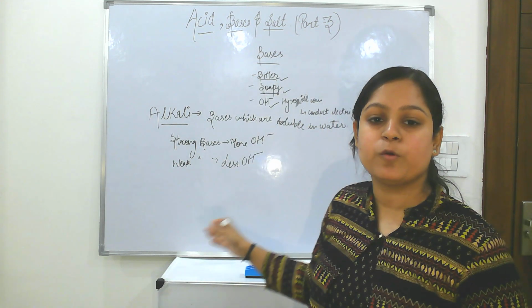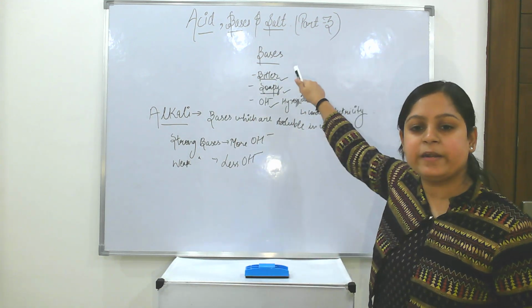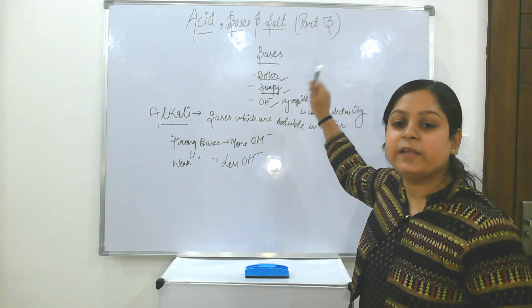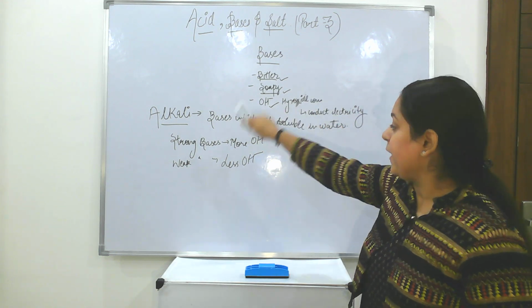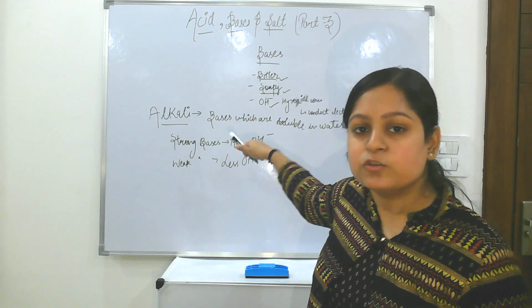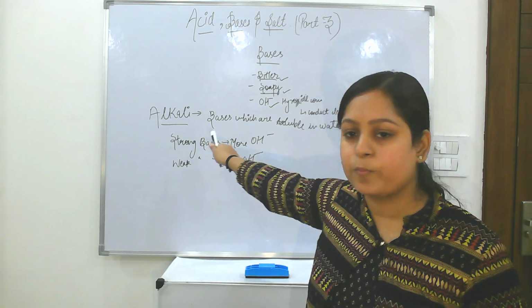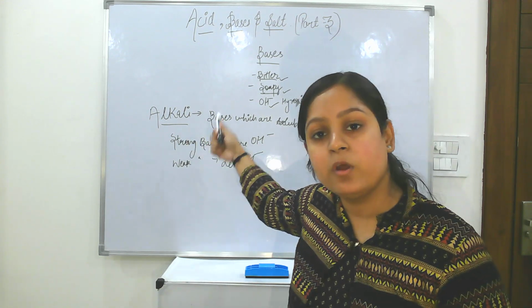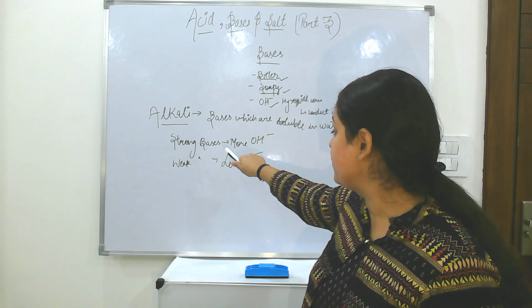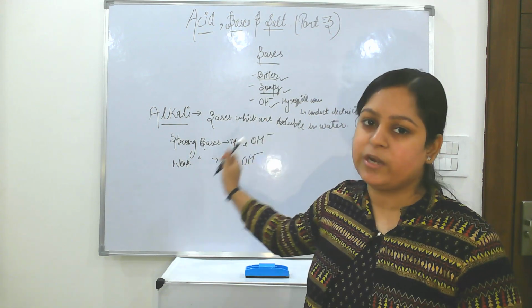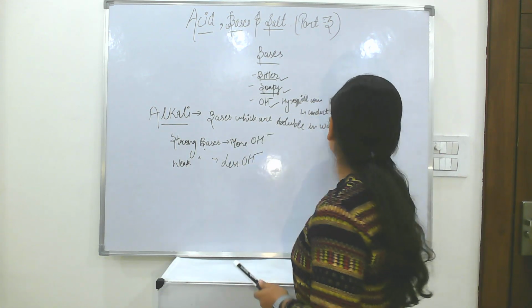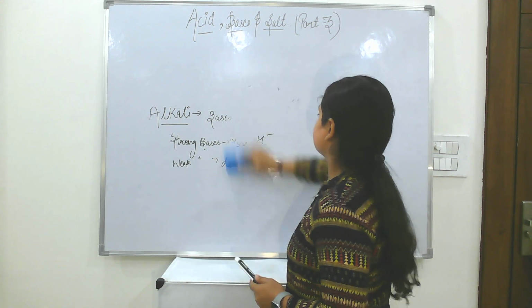So these are some of the properties of bases. They are bitter in taste, they are soapy to touch, they release hydroxide ions. Alkalis are those bases which are soluble in water, and there are strong bases and weak bases. Strong bases have more hydroxide ions, and weak bases have fewer hydroxide ions. Okay, so let's come to the reactions of bases.